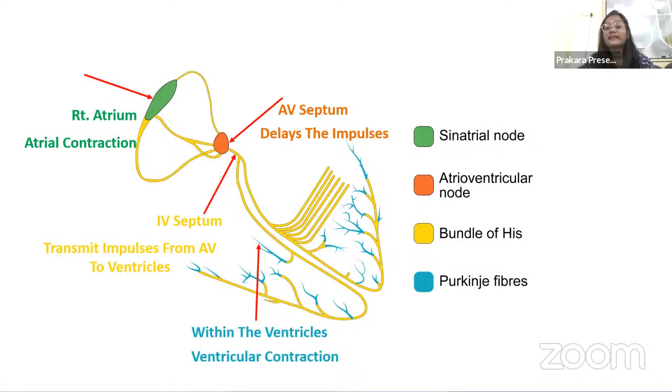Now, what are the ectopic arrhythmias? In ectopic arrhythmias, as I've said, the generator is not your SA node. Some other structure is generating the impulse. The SA node has completely failed to generate the impulse. Now, what are the various types of arrhythmias that come under the ectopic arrhythmia?